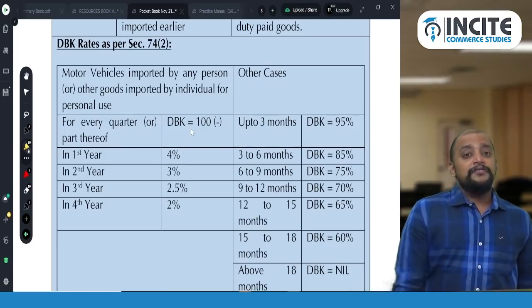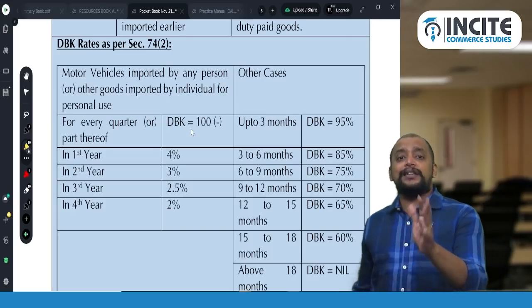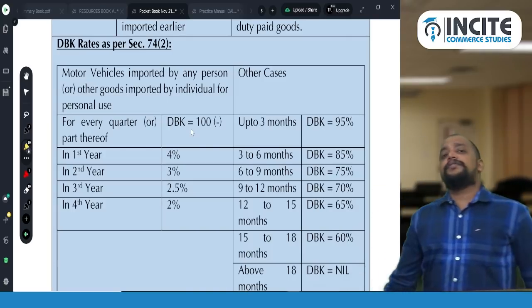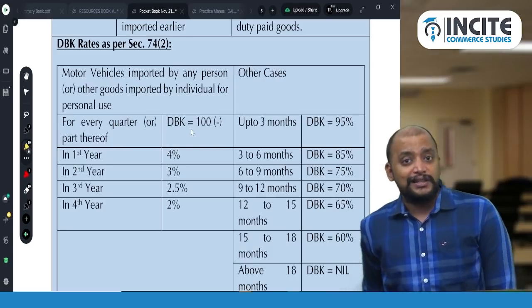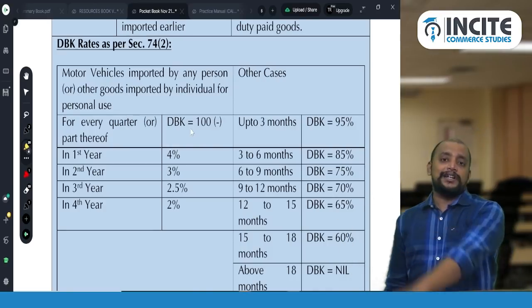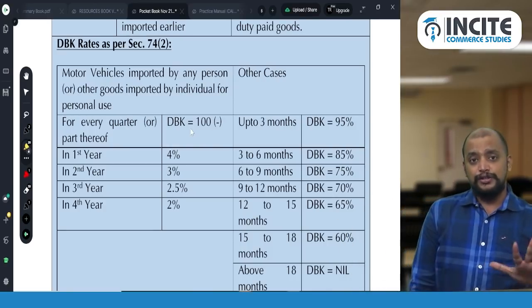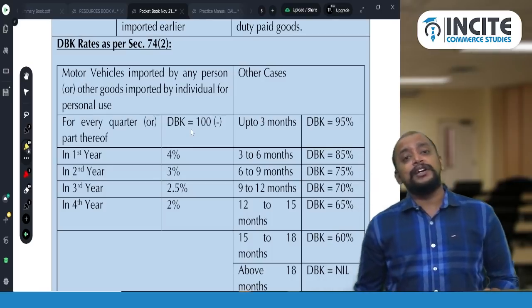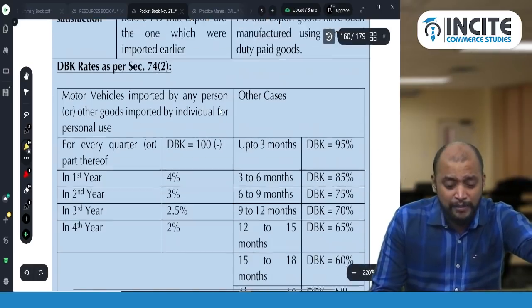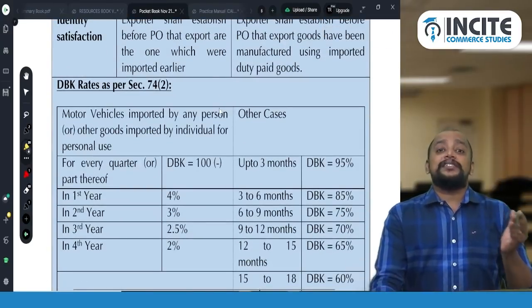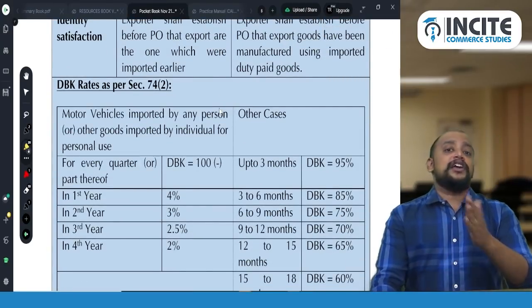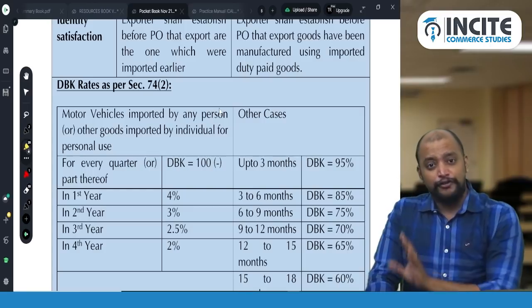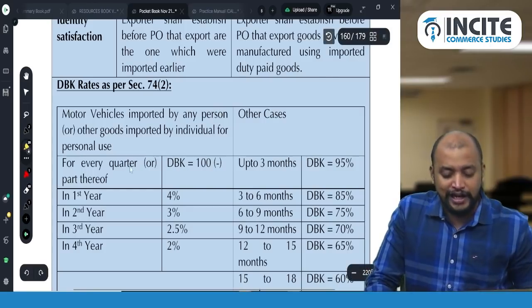Therefore, 4% for every quarter or part thereof in the first year, 3% in the second year, 2.5% in the third year, and 2% in the fourth year. This is how I will get duty drawback. After 4 years, I will not. But sir, you said the time limit is only 2 years. It can be extended for a further period by CBIC, no? That extended period cannot go beyond 4 years. If it is beyond 4 years, gone. 1 rupee also you will not get as benefit.